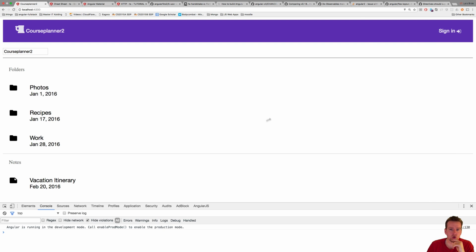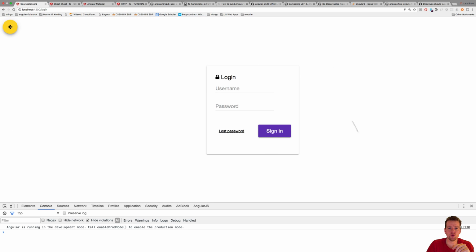So that's the goal of this lesson: in the next couple of lessons, we're going to first create observables and use observables, and then also make some kind of spinner, go in here and show that we are trying to log in until it actually pops up and is logged in. So you can't keep spamming this button from the client either. So that'll be the next couple of lessons.